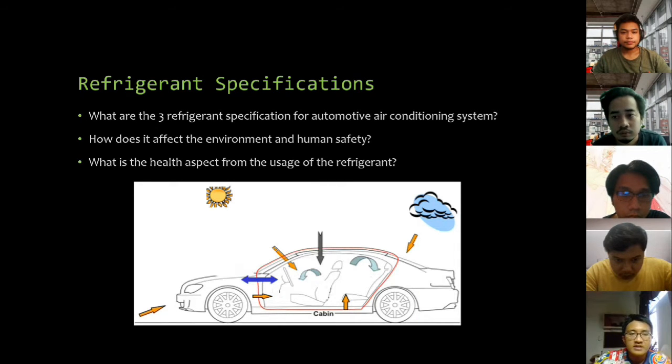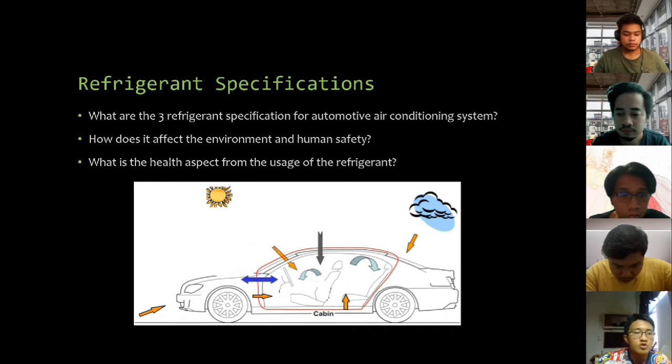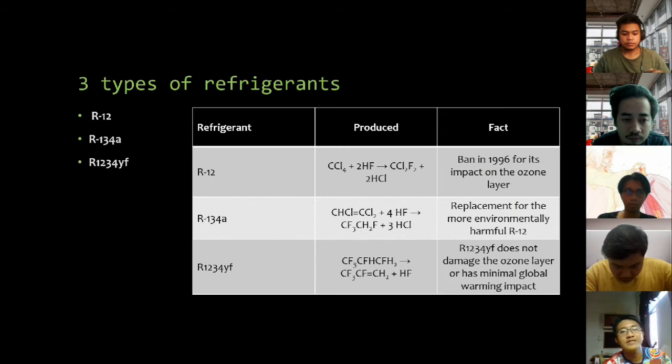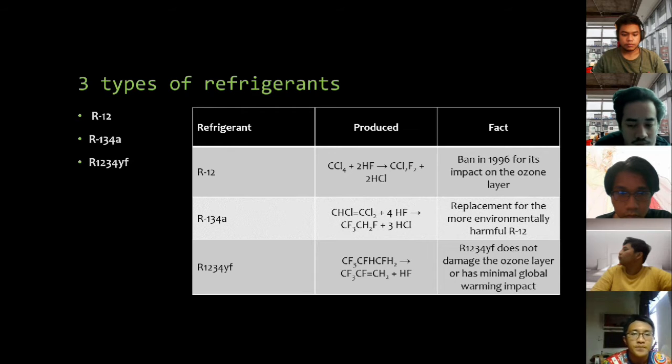So for this assignment, we are going to talk about 3 points: the key factor of refrigerant specifications, which is what are the 3 refrigerant specifications for automotive air conditioning system, how does it affect the environment and human safety, and lastly, what is the health aspect from the usage of the refrigerant. So in the automotive world, there are 3 types of refrigerants ever identified and used throughout the ages. Firstly is R12, second is R134A, and third, and the newest type of refrigerant is R1234YF.